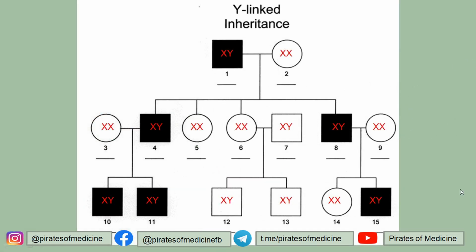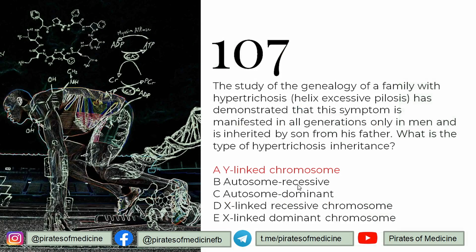I'll tell you why. As you can see in this chart, this is a man with hypertrichosis, and if the inheritance is on the Y gene, then even if he mates with a normal female, among the children formed, only the males will inherit this condition, because only the males have the Y chromosome, correct, the gene on the Y chromosome. So only the males will have it, and this is why this is called Y-linked inheritance, and the disease will be manifested only in the male. So this is called Y inheritance, and that is why the answer is Y-linked chromosome inheritance.